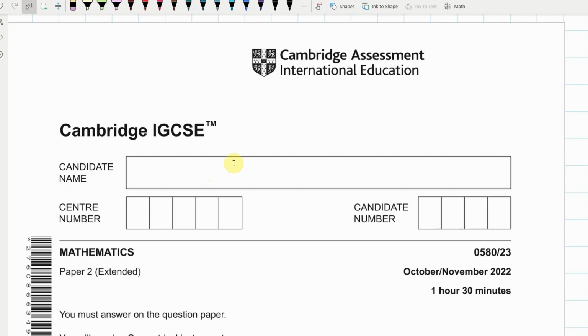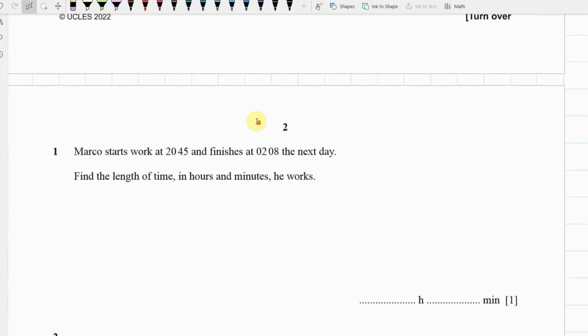Alright. Now, the first question, actually, there were a few people that got this wrong. What we're trying to achieve here is find the length of time in hours and minutes that he works. So, what I tend to do with these ones, we've got 20:45, so we're working with 24-hour time, and he finishes at 2:08 the next day.